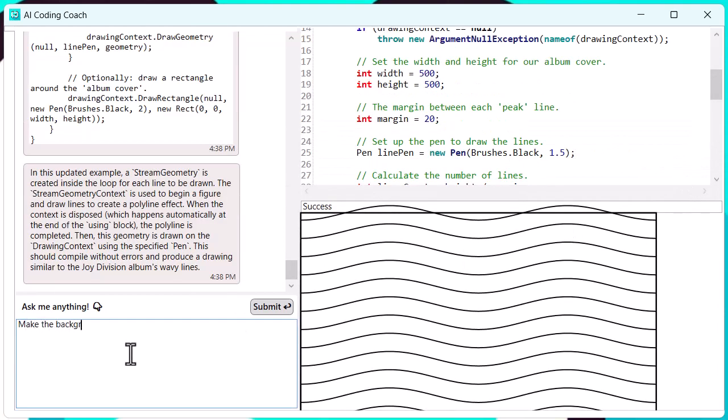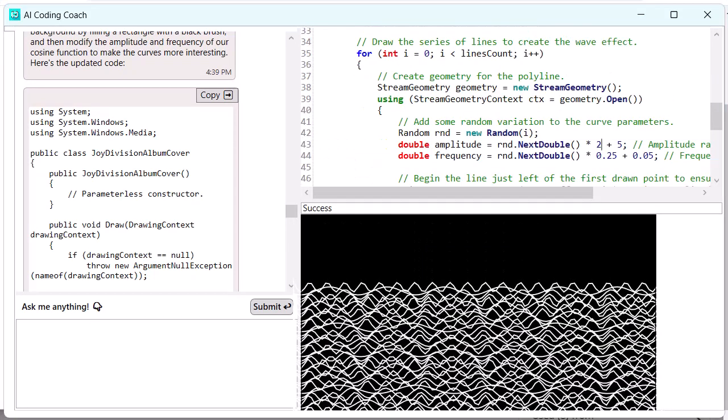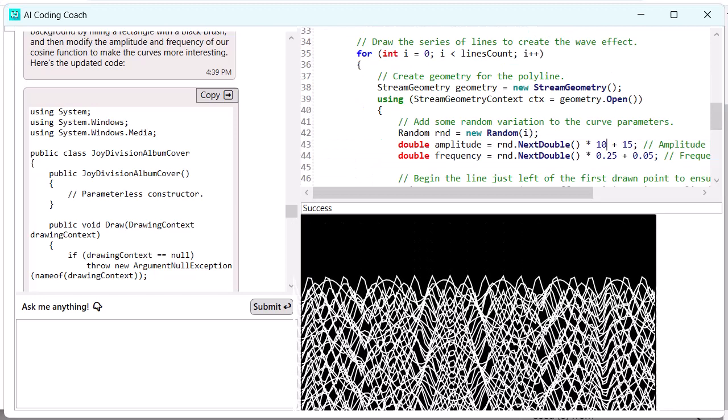Next, I decide to provide more directions to the AI. I ask it to make the background black and to add more variation to the curves. Now the result is remarkably better and starting to resemble the desired image. Playing with some of the constant values of the code creates some interesting effects.